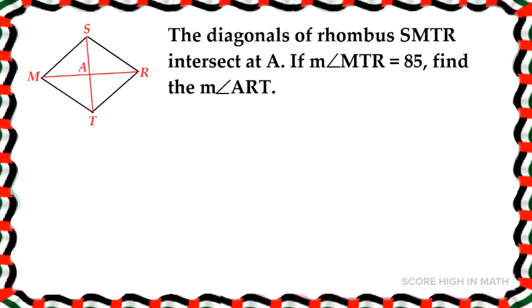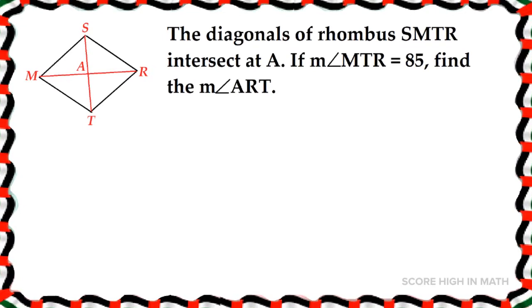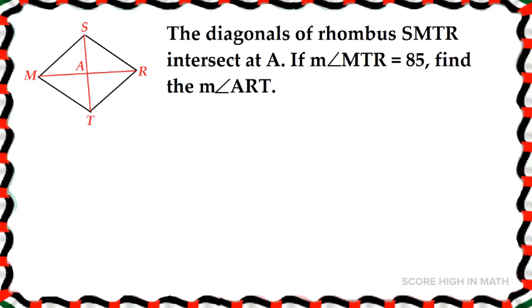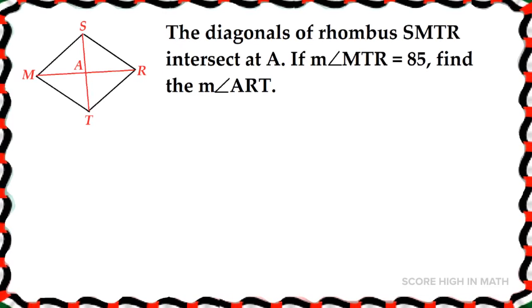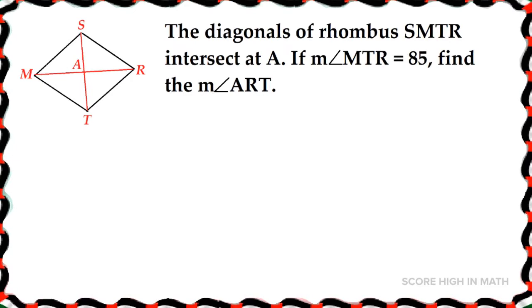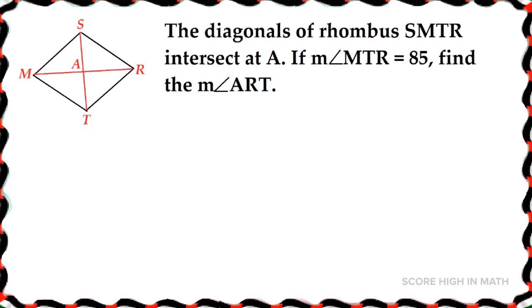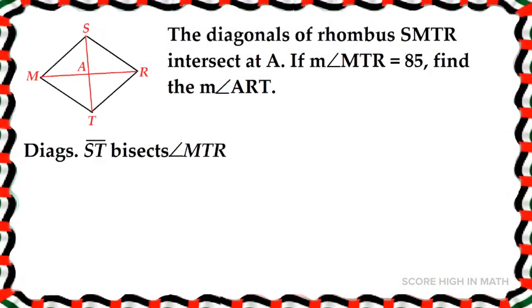Let us try to work on this. The diagonals of a rhombus SMTR intersect at point A. If the measure of angle MTR is equal to 85, find the measure of angle ART. Look at the diagram.